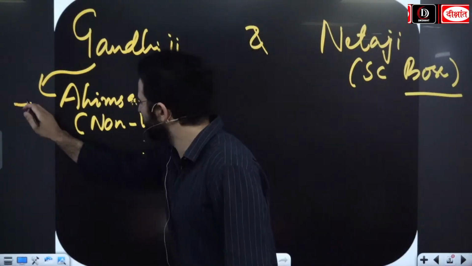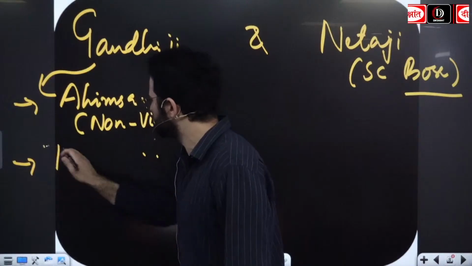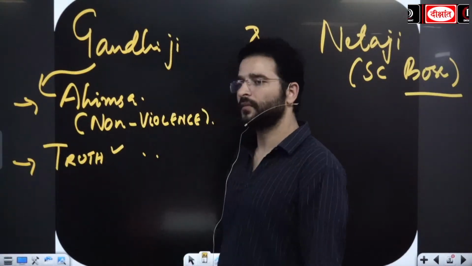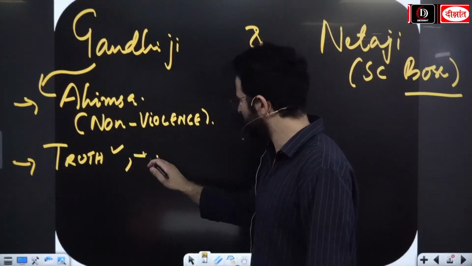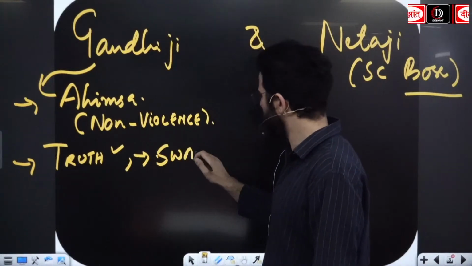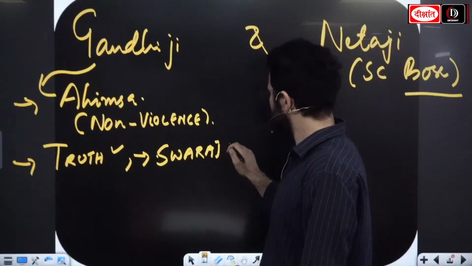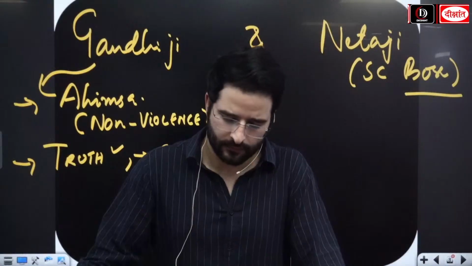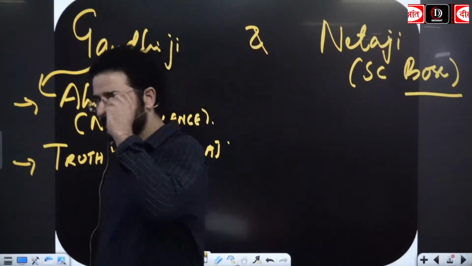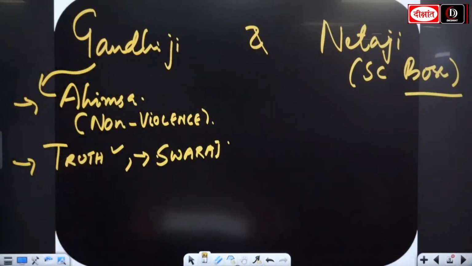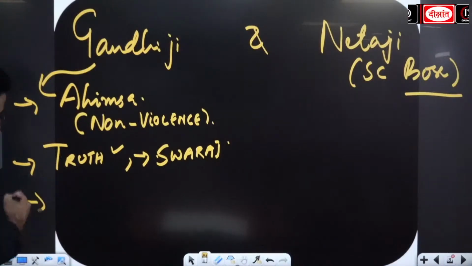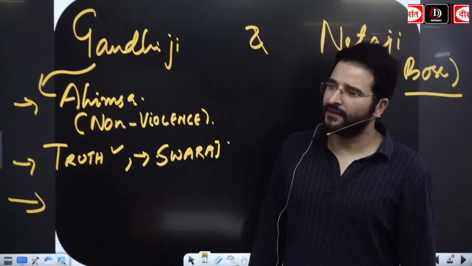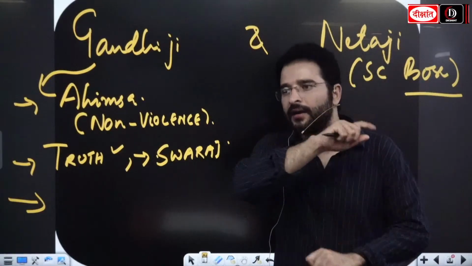Gandhiji also believed in concepts such as truth, satya. Gandhiji came up with the concept of Swaraj, or he popularized self-government, self-rule. Apart from that, looking at the other social works of Gandhiji, we see Gandhiji advocated against untouchability.